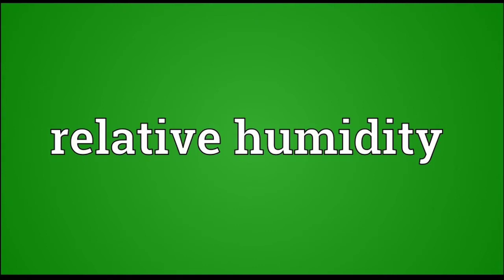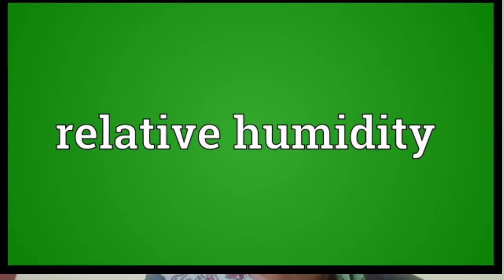The percentage of water vapor needed for saturation is called relative humidity. So this is about absolute humidity, saturation and relative humidity. The amount of water vapor is expressed in percentage.